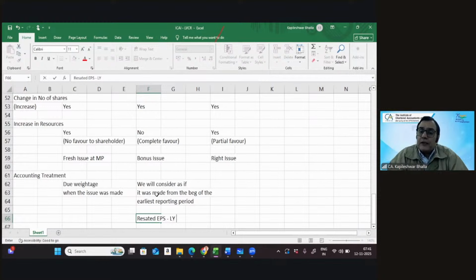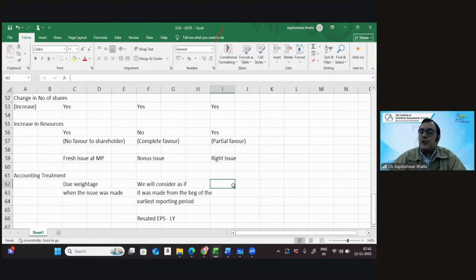Because in this particular case, if you're going to consider the impact of this bonus issue as if it is made at the beginning of the earliest reporting period, you report EPS for the current year, you report EPS for the previous year, so you need to restate the EPS of the last year as well.